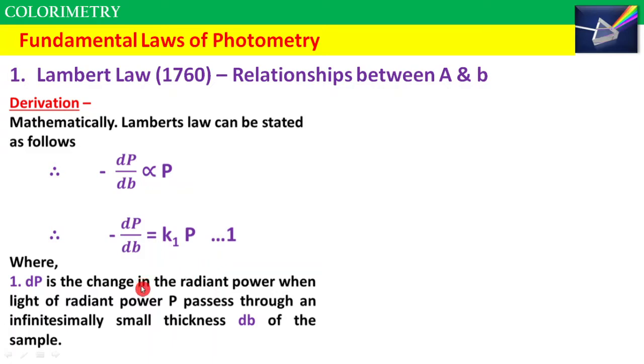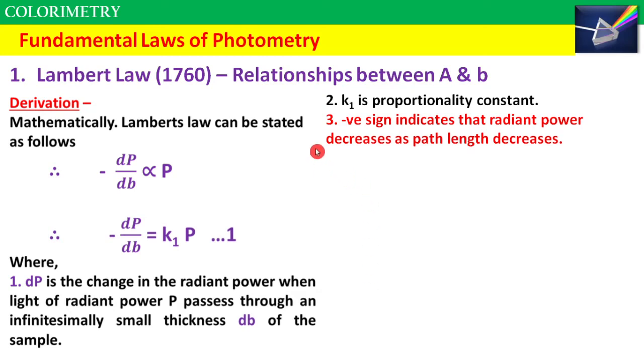Okay, this is equation number 1, where dP is the change in radiant power when light of radiant power P passes through an infinitesimally small thickness db of the sample. Then k1 is the proportionality constant. The negative sign shows that radiant power decreases with path length. So more path length, more radiant power absorption.